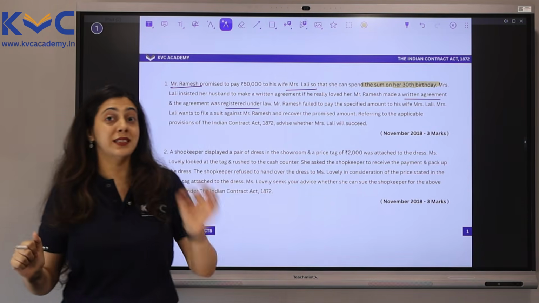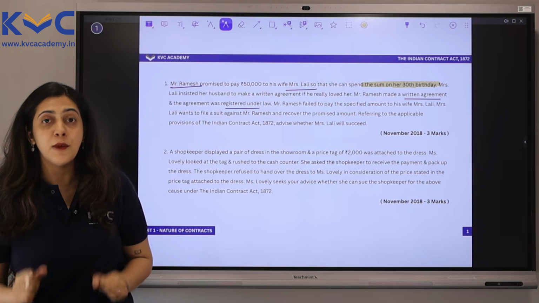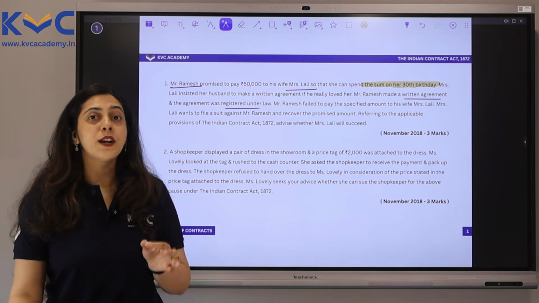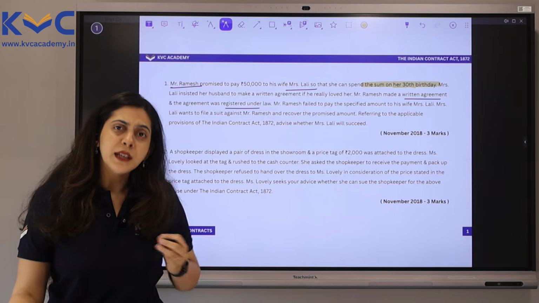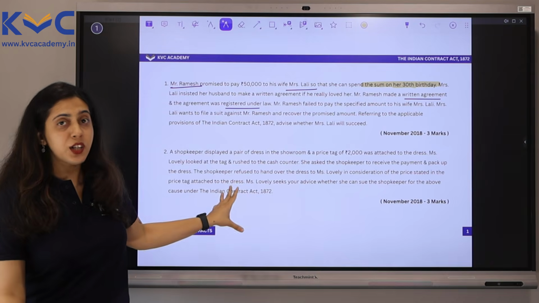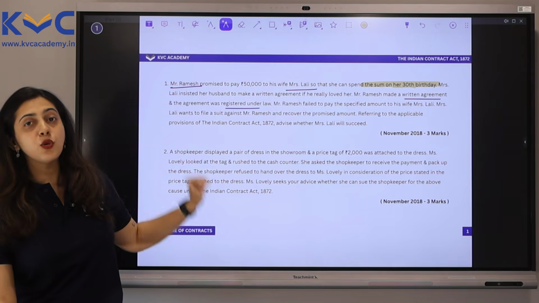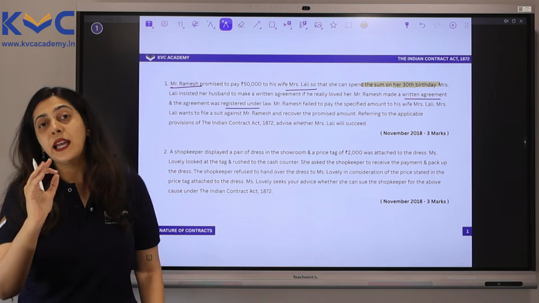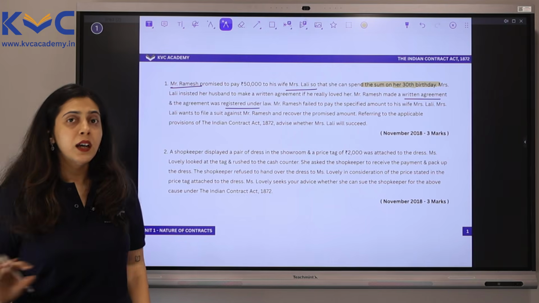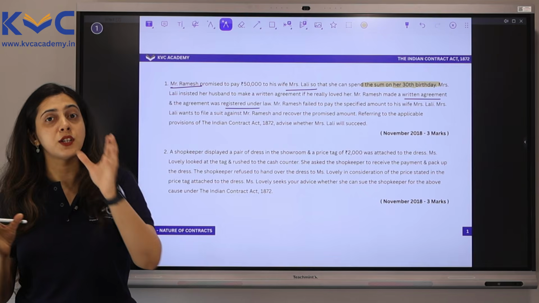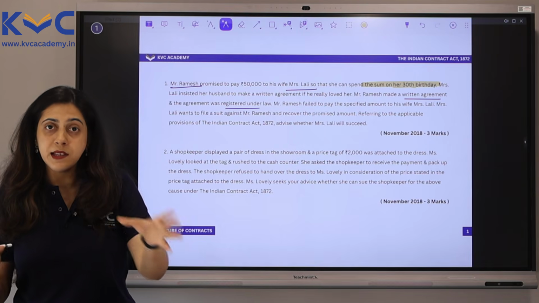And if you remember section 10, essential elements of a valid contract, one of the primary elements was that for a contract to be valid, the intention must be to create a legal relationship. Whereas there is no such intention here, it is simply to create a social relationship. Therefore, Mrs. Lali will not succeed in proceeding against Mr. Ramesh. So you will phrase your answer according to the provisions of section 10 of the Indian Contract Act 1872.